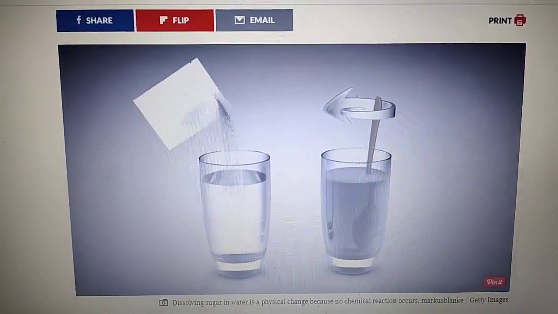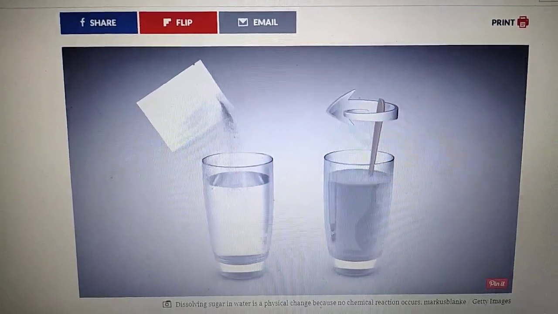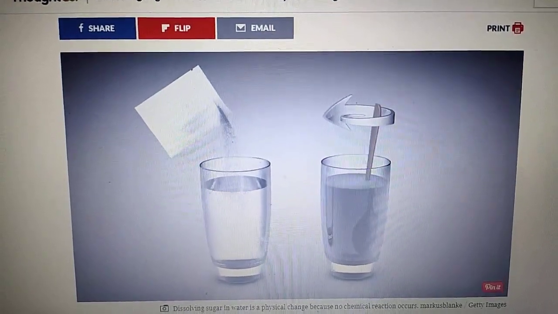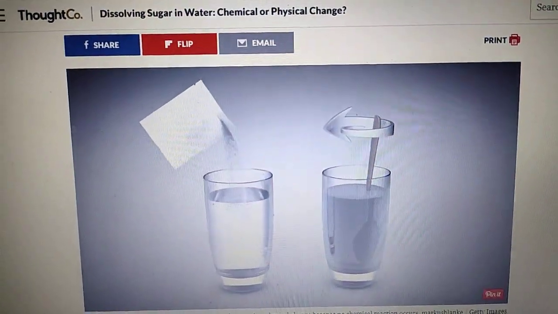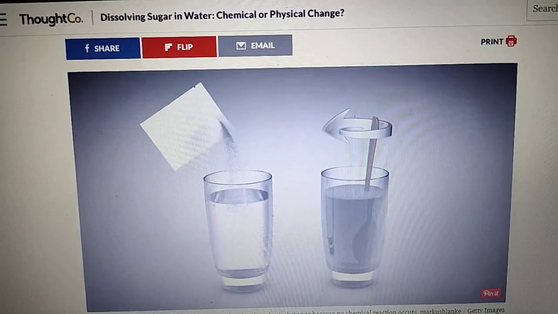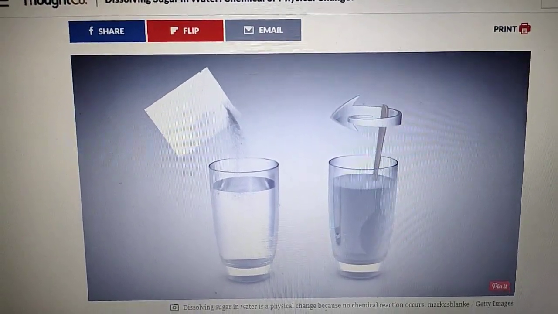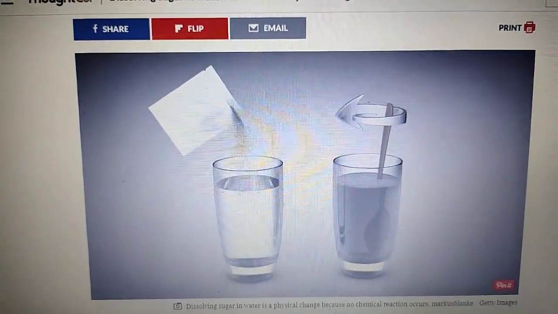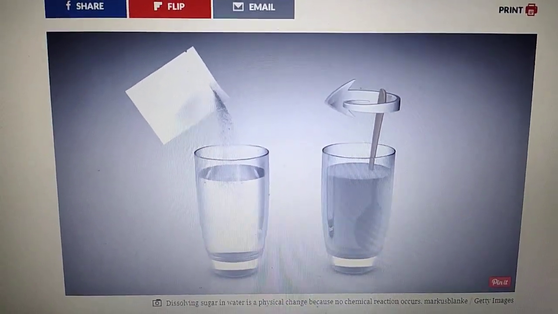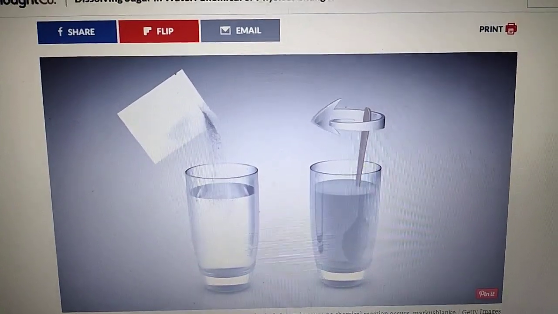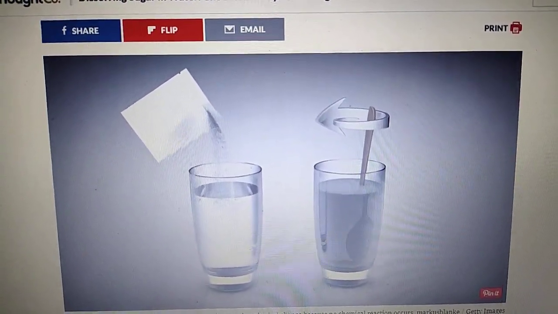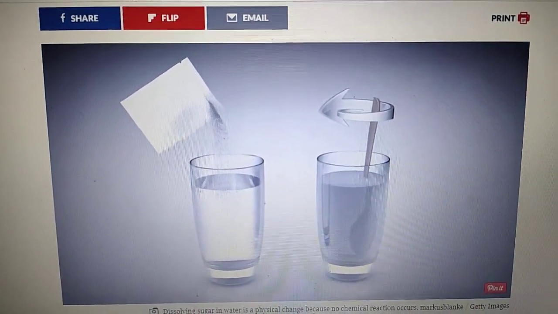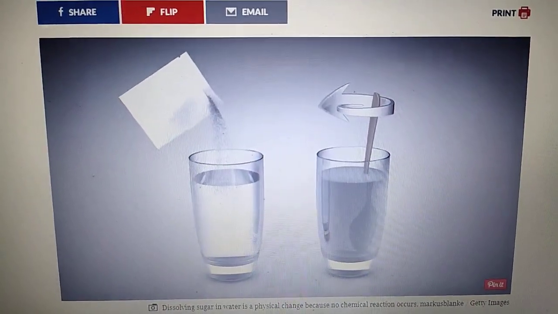So a solution of sugar always tastes sweet, right? Sugar is sweet and the solution of sugar in water is also sweet. So that means, if you dissolve sugar in water, sugar on dissolution has not lost its basic properties. Earlier also sugar is sweet and now also it is sweet. That means identity has not changed. So that is why it is an example of physical change.